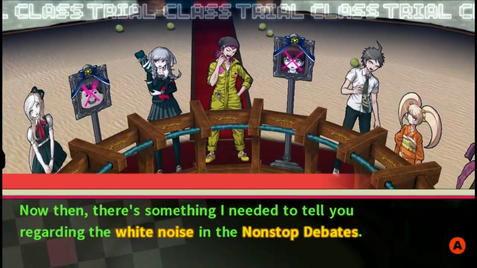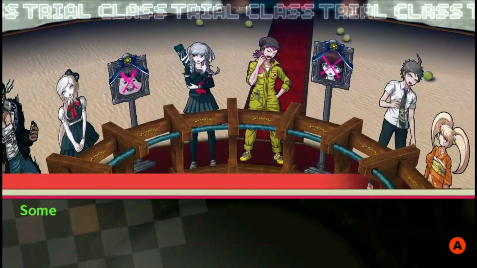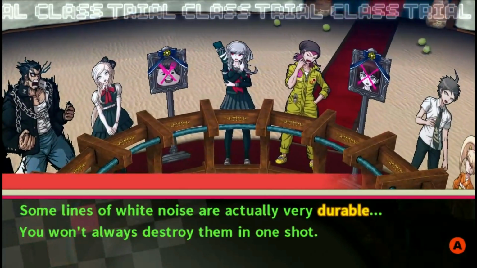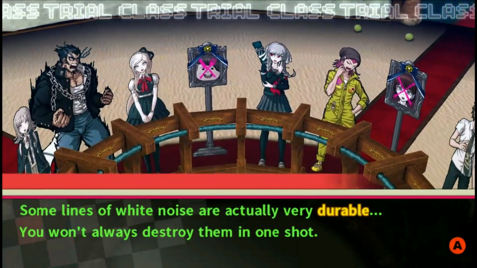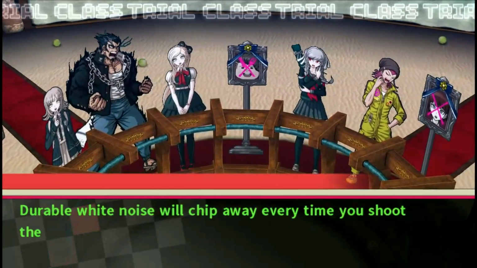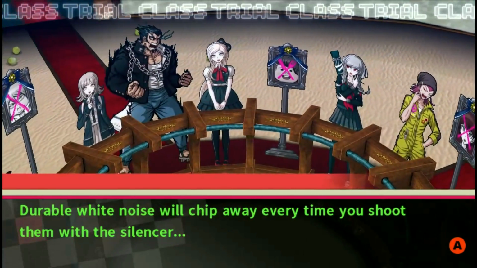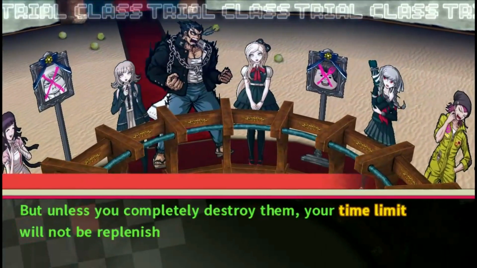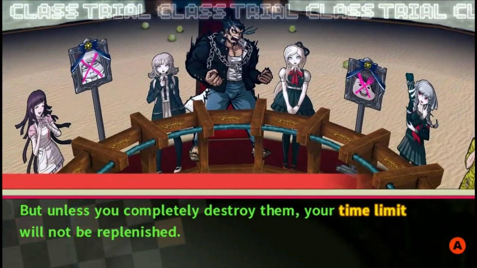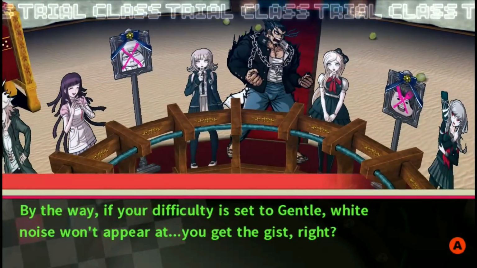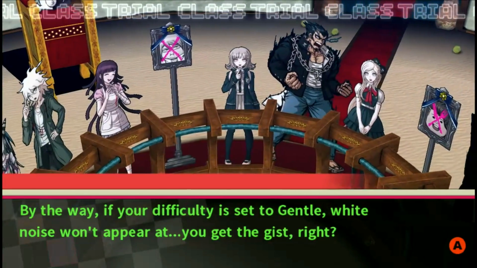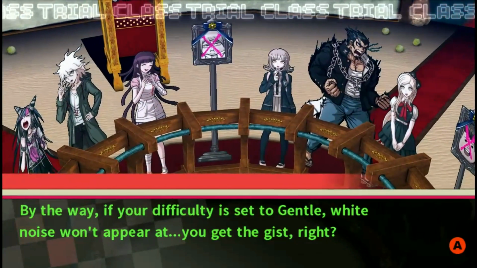Now then, there's something I need to tell you regarding the white noise and the non-stop debates. Some lines of white noise are actually very durable. You won't always destroy them in one shot. Durable white noise will chip away every time you shoot them with the silencer. But unless you completely destroy them, your time limit will not be replenished. By the way, if your difficulty is set to gentle, white noise won't appear at all. You get the gist, right?